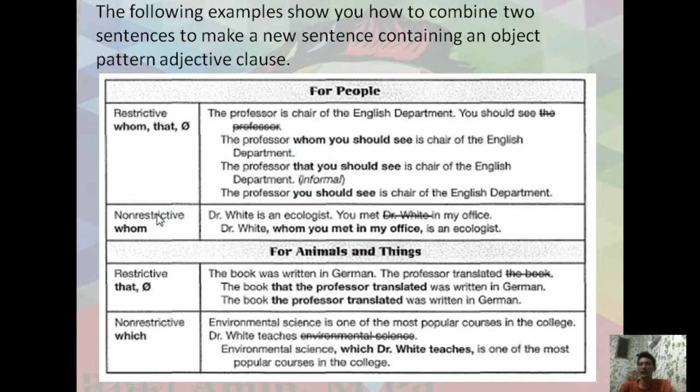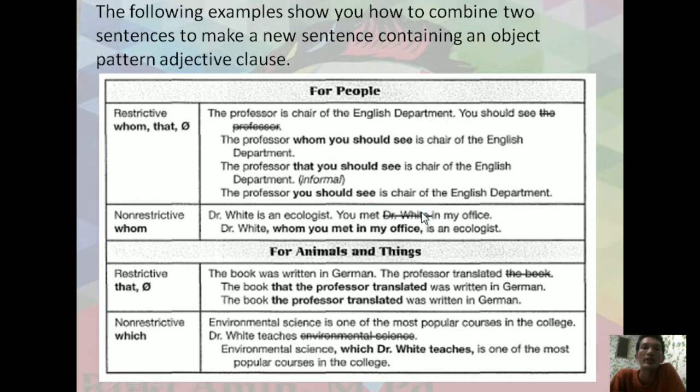And for the non-restrictive here, Dr. White is an ecologist. You met Dr. White in my office. When I would like to combine using non-restrictive with a comma: Dr. White, whom you met in my office, is an ecologist. Why do we use whom? Because the original sentence is you met Dr. White.